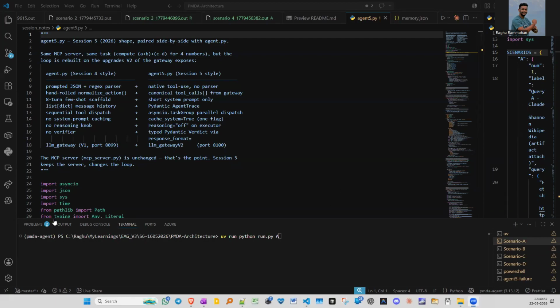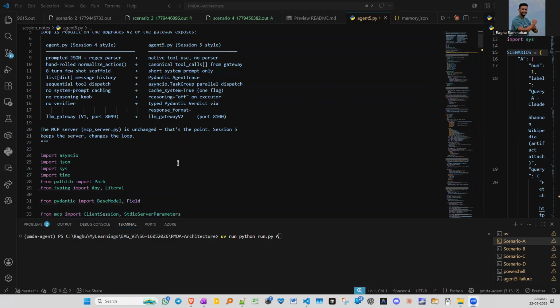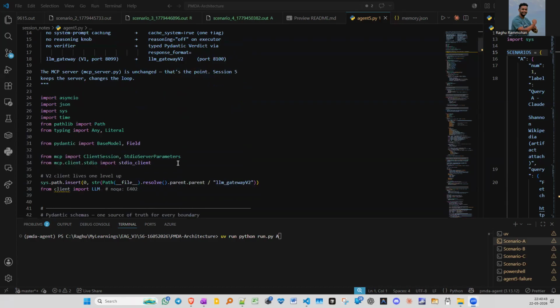Hi. Three things break in a naive AI agent. The context window blows up, the model gives meta answers instead of real answers, and it forgets everything between the sessions. Today, I'll show you PMDA: memory, perception, decision, action, the architecture that fixes all these three. So, for target queries, I'll be executing, and all of it would pass.